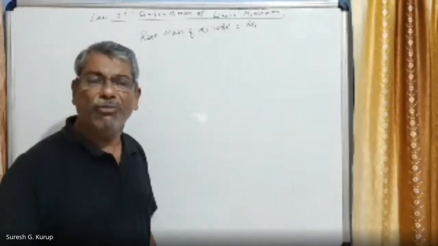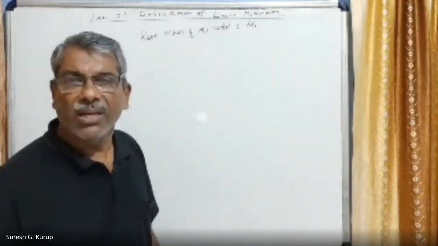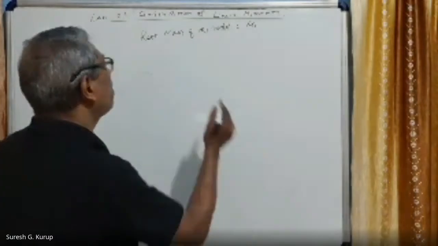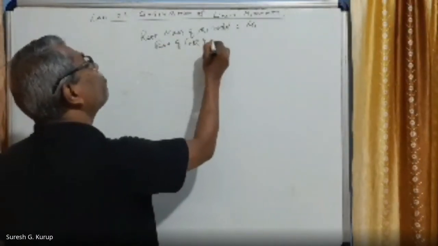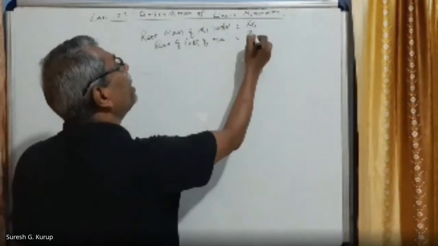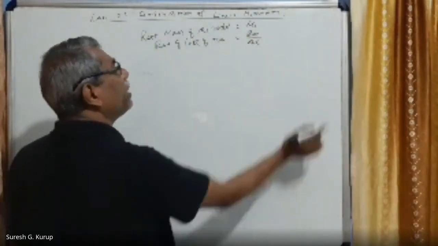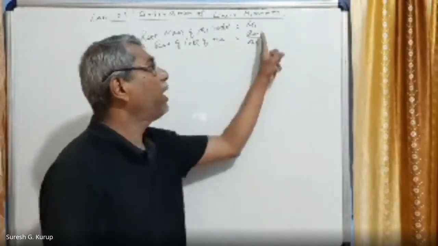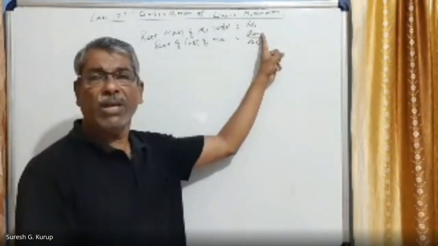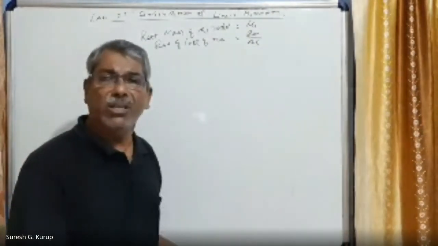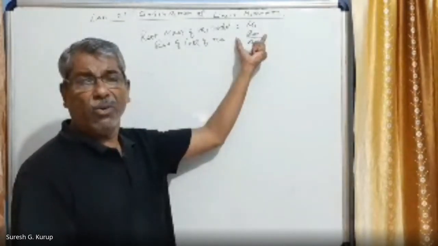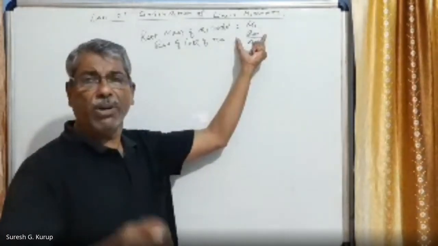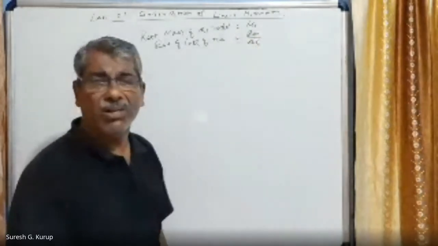The rate of loss of mass is equal to delta m by delta t. In a small duration of time, suppose delta m amount of gas comes out, due to which there is a change in mass. So the rate of loss of mass, meaning loss of mass per unit time, is equal to delta m by delta t.